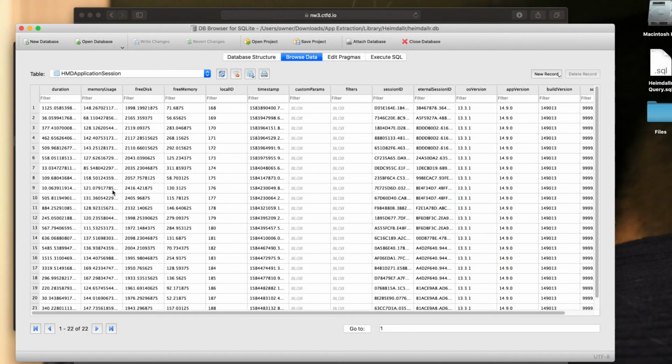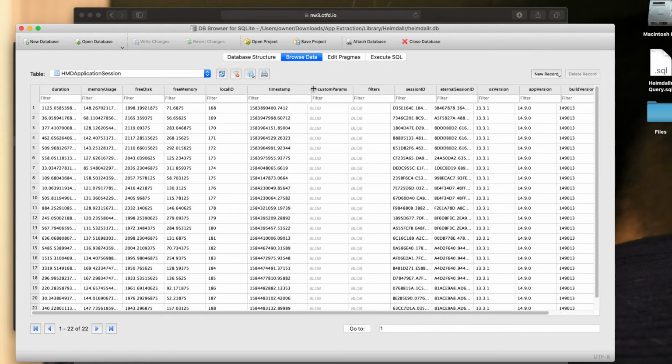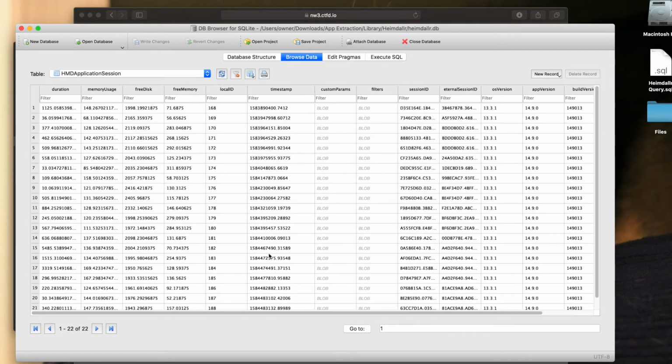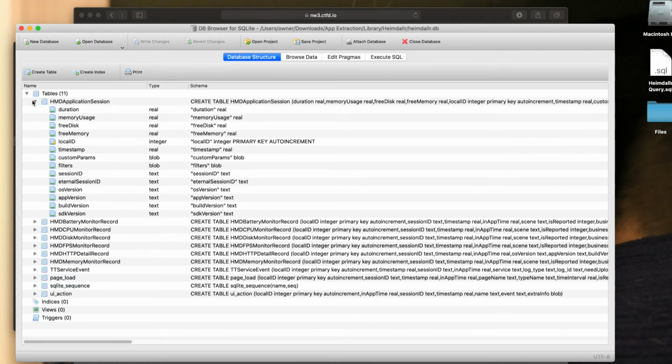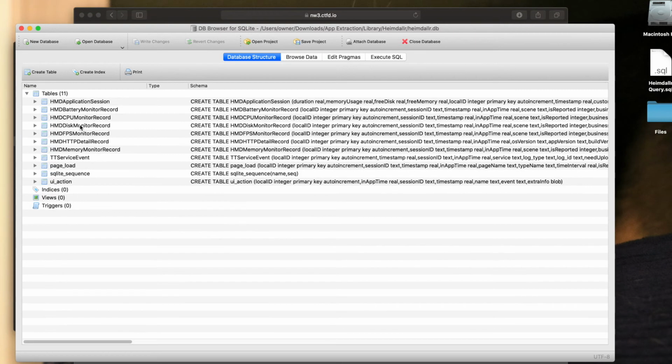So I know that this is a TikTok app. I know that that means there's videos online. And if I look in here and I look at this timestamp, it does not do me any good. But I also look through this table, and I don't see much else related to, or that could possibly relate to, videos on a TikTok app. So I'm going to scroll through here, and I'm going to notice that there's a table called HMD HTTP detail record. And that is the one that I actually want to go through.